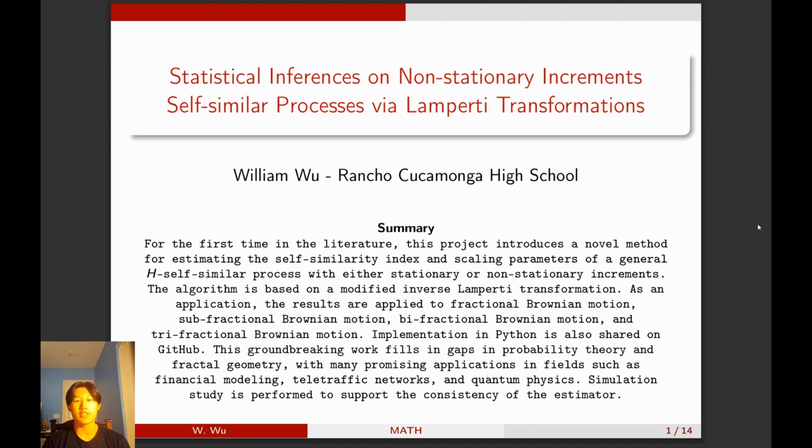Science fair project on statistical inferences on non-stationary increments self-similar processes via Lamperti transformations. A general overview of this project is that I introduced a novel method to estimate the self-similarity index and the scaling parameter of any self-similar process via Lamperti transformations, and using this, I'm able to apply it to different processes such as the fractional Brownian motion, subfractional Brownian motion, etc. And this will be able to fill in gaps in literature, and I also provide code on GitHub for how to actually run this method.